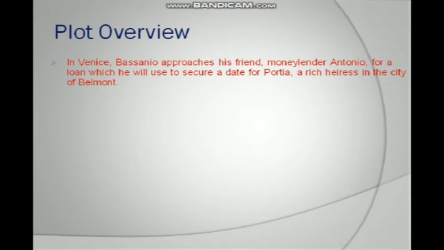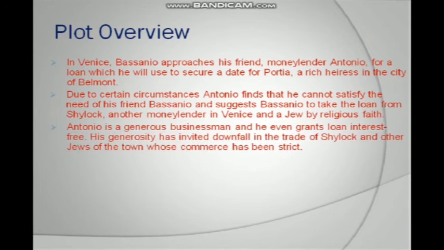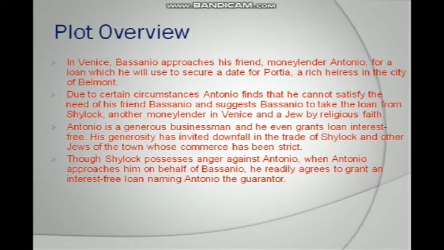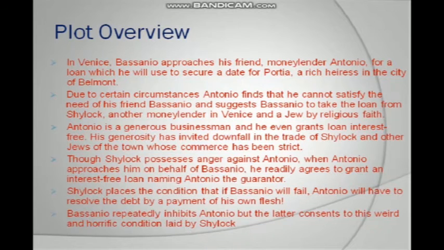In Venice, Bassanio approaches his friend, moneylender Antonio, for a loan which he will use to secure a date for Portia, a rich heiress in the city of Belmont. Due to certain circumstances, Antonio finds that he cannot satisfy the need of his friend Bassanio and suggests Bassanio take the loan from Shylock, another moneylender in Venice and a Jew by religious faith. Antonio is a generous businessman and he even grants loans interest-free.